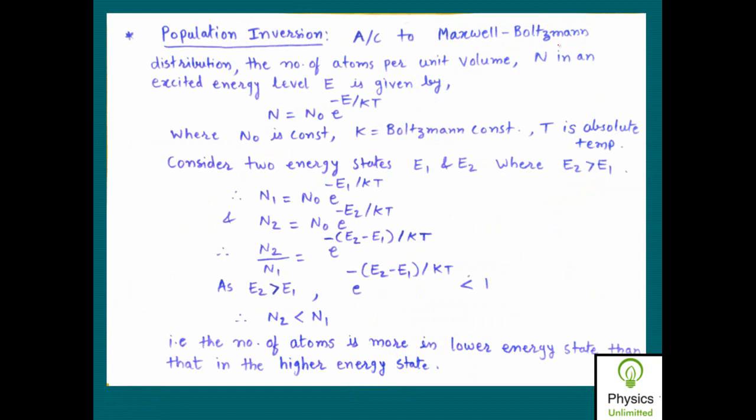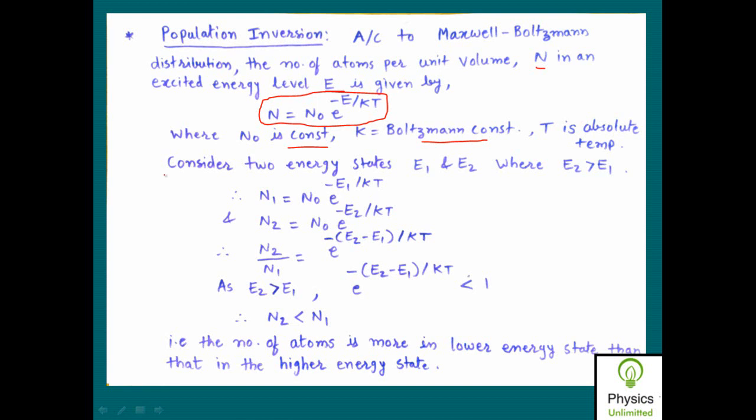According to the Maxwell-Boltzmann distribution, the number of atoms per unit volume, capital N, in an excited energy level, capital E, is given by the Maxwell-Boltzmann distribution law, N is equal to N0 into e raised to power minus E upon kT, where N0 is a constant, k is the Boltzmann constant, and T is the absolute temperature.